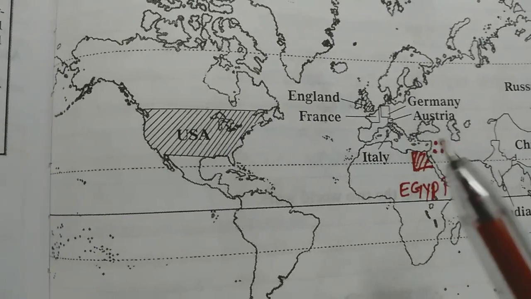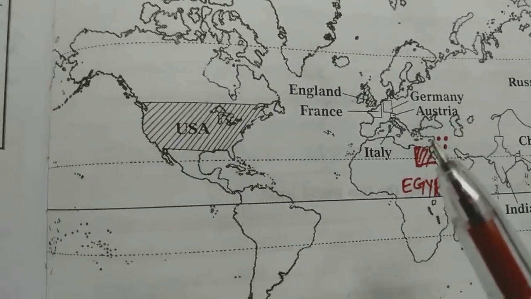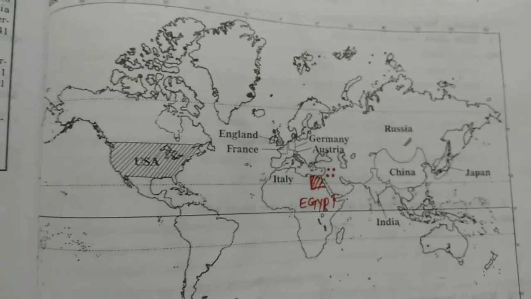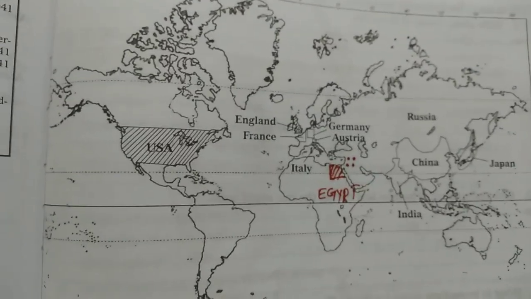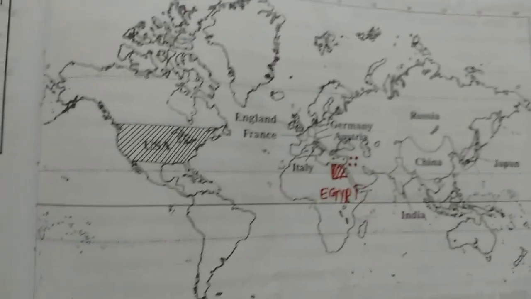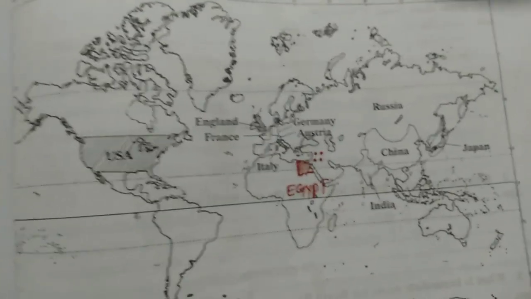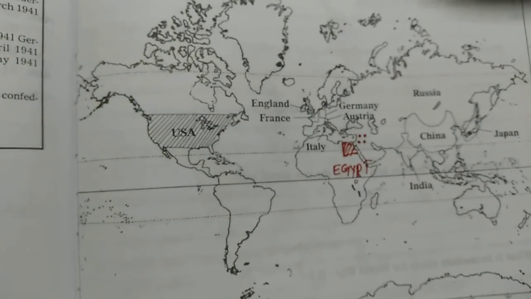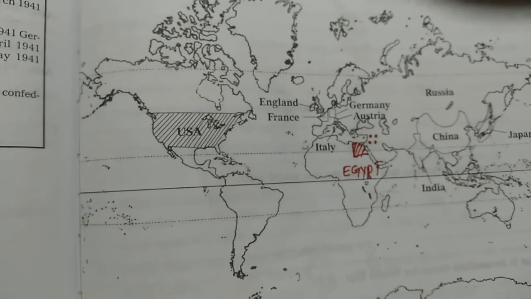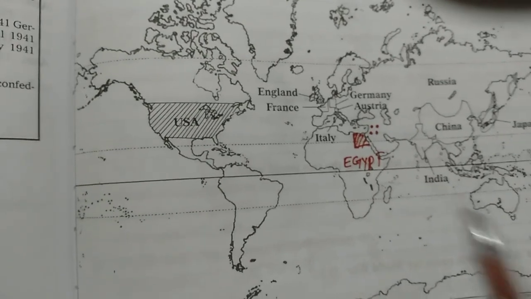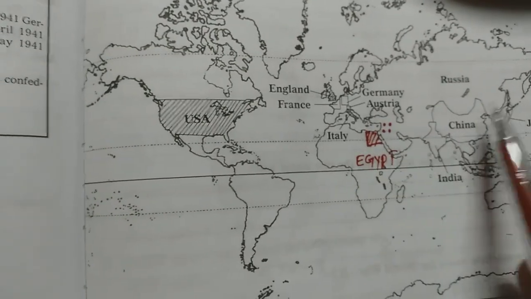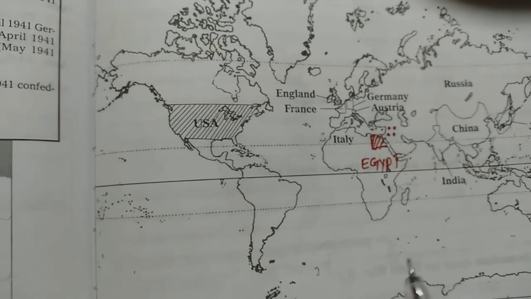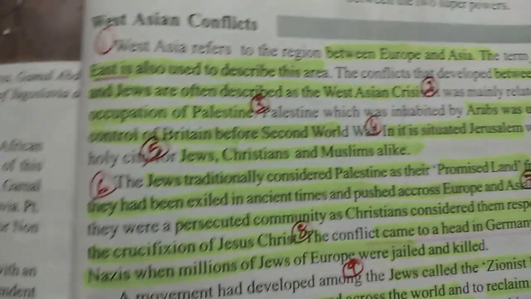And here are Syria, Jordan, Lebanon, Israel, Saudi Arabia, Kuwait, Qatar. These are all countries that come under the Middle East or the Southeast countries. Then, what is the conflict between these countries? In fact, West Asia refers to the region between Europe and Asia. The term Middle East is also used to describe this area. Then, what is the conflict between them?